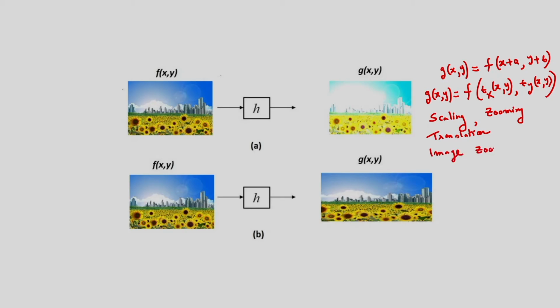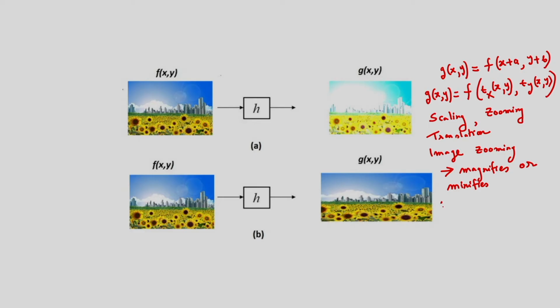Image zooming either magnifies or minifies the input image.